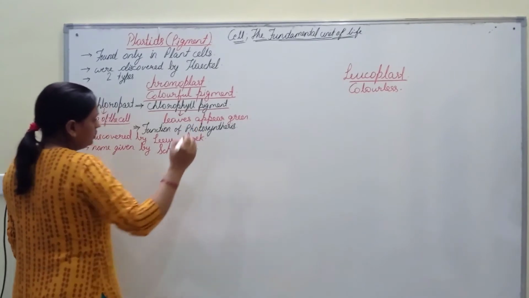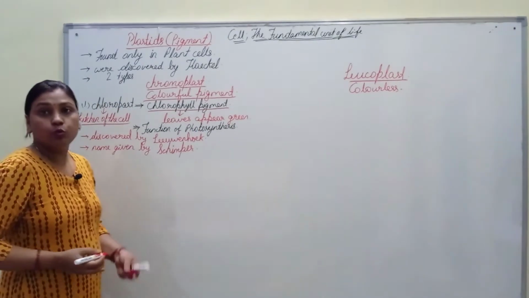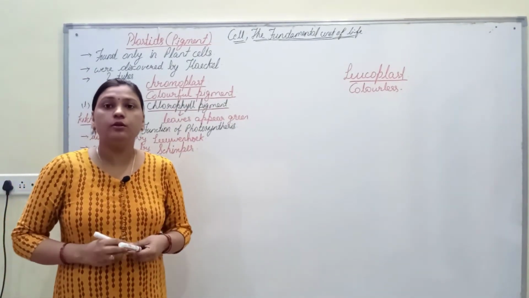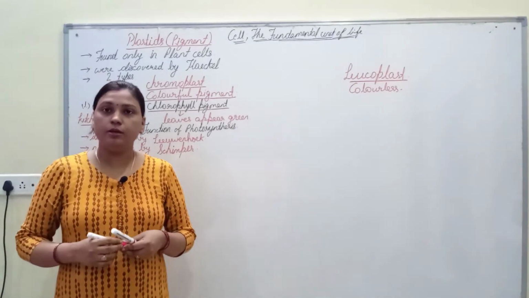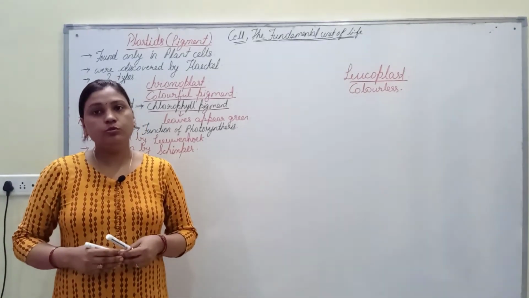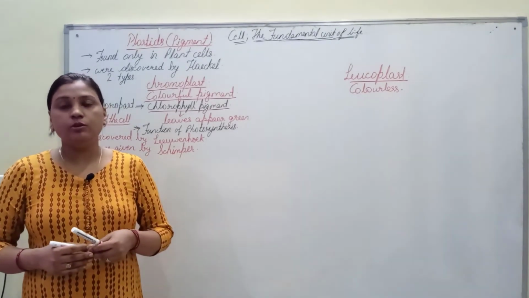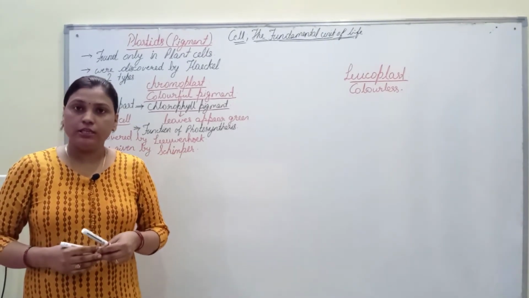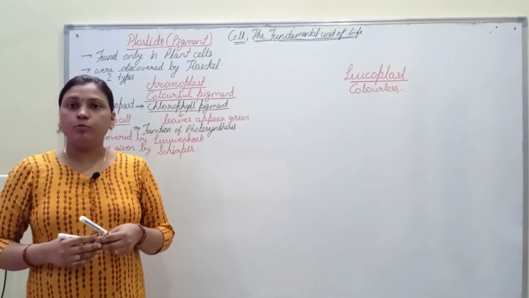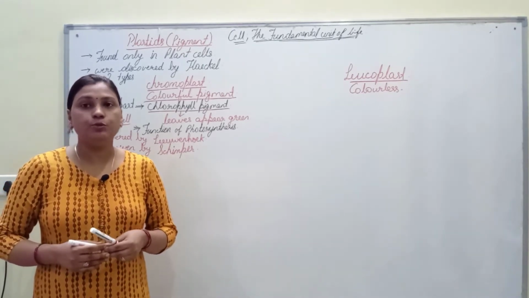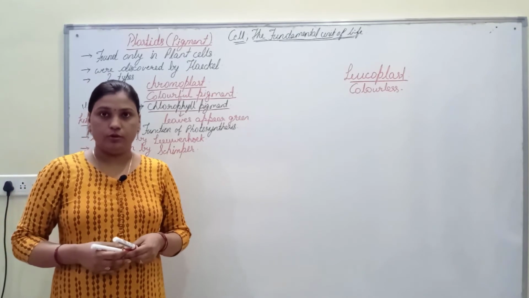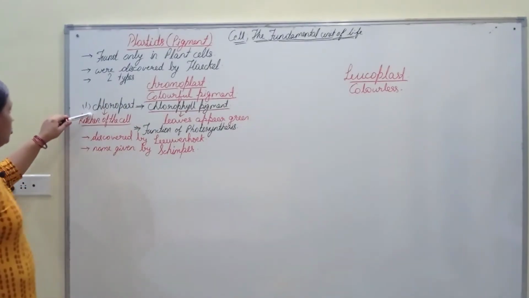Chloroplast is the chlorophyll pigment bearing part of the cells found in the leaves of the plants, responsible for the green color of the leaves and also for the process of photosynthesis in which plants prepare their own food. So this was chloroplast.